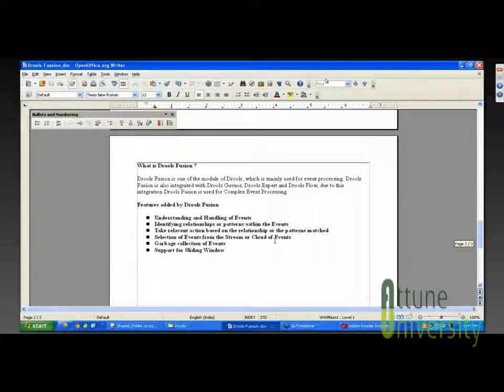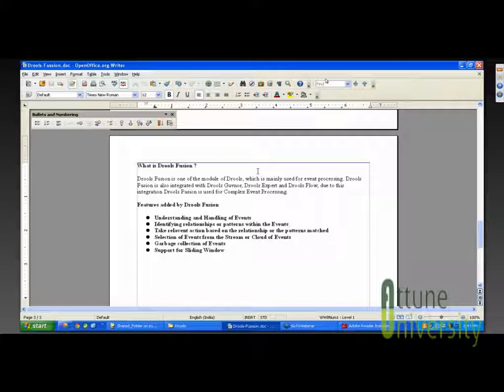Then there is identifying relationships or patterns within the events. Drools Fusion has the capability of identifying the relationship between the events, and based on those relationships, it can execute all the rules which are to be executed. Then there is support for sliding window.